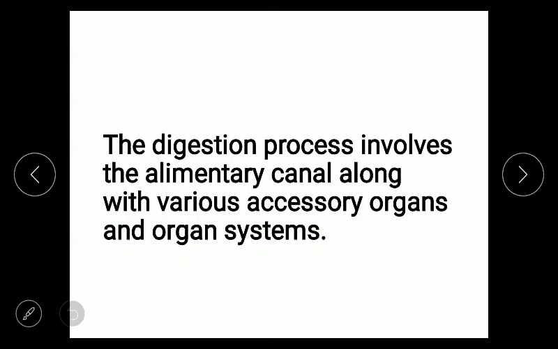The digestion process involves the alimentary canal along with various accessory organs and organ systems. So the digestive system consists of the alimentary canal, and this alimentary canal is supported by accessory organs. And what are accessory organs? Such as salivary gland, liver, pancreas. So they are the accessory organs which help in the process of digestion.